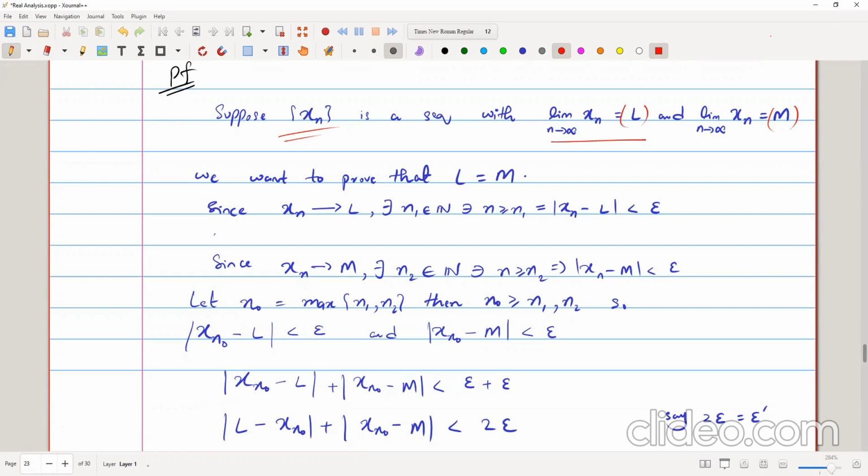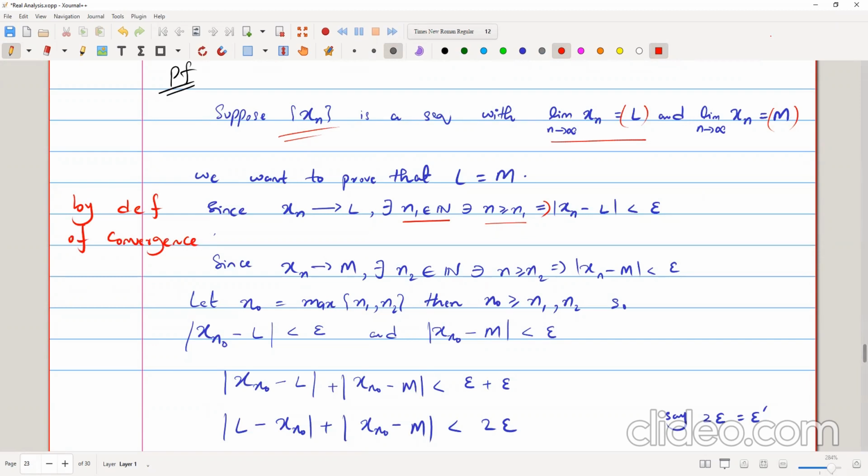Since the sequence is converging to the limit, the sequence is convergent. So by the definition of the convergence of a sequence, there exists some n1 belonging to the natural numbers such that n greater than n1 implies the mod of xn minus L is less than epsilon. So we said that the sequence is convergent and it converges to the limits L and m.